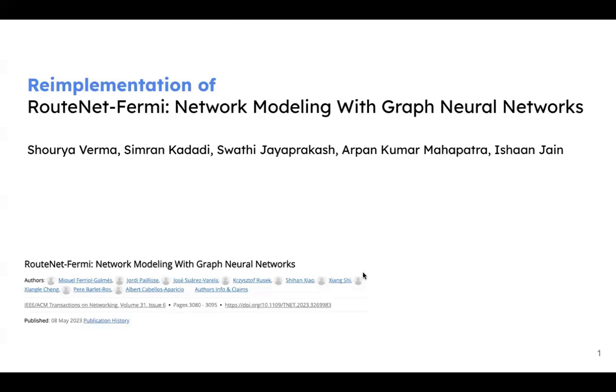Today we're going to talk about the reimplementation of RouteNet-Fermi, network modeling with graph neural networks, with our group members Shurya, Simran, Swati, Arpan, and Ishan. So let's get into the topic.